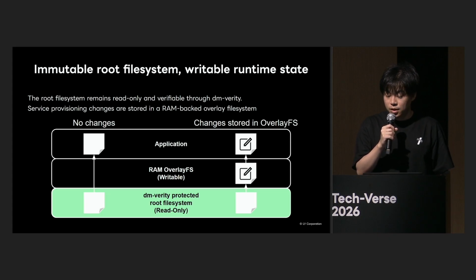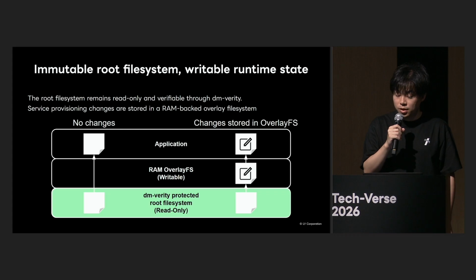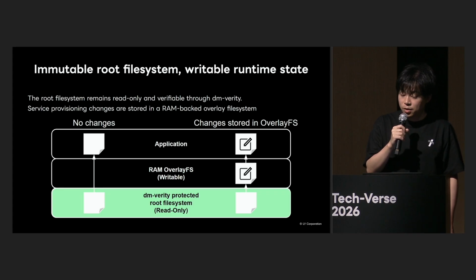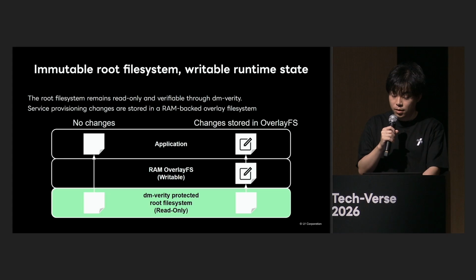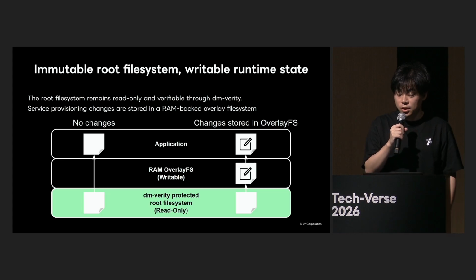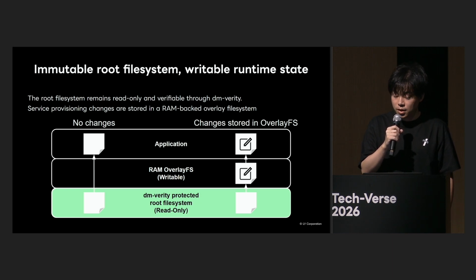The root file system itself, protected by dm-verity, will not be modified. Therefore, if there are no changes, the content will be read as is, as shown on the left of the figure. If there are changes, they are saved in memory as shown on the right, and the content is read after the changes have been made. This mechanism allows the service execution platform to remain unchanged while still accommodating necessary service modifications. Additionally, the hash of the root file system targeted by attestation also does not change.